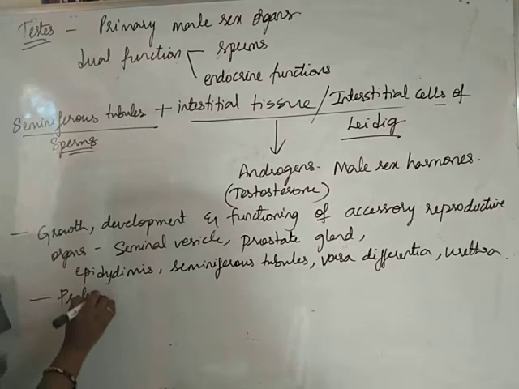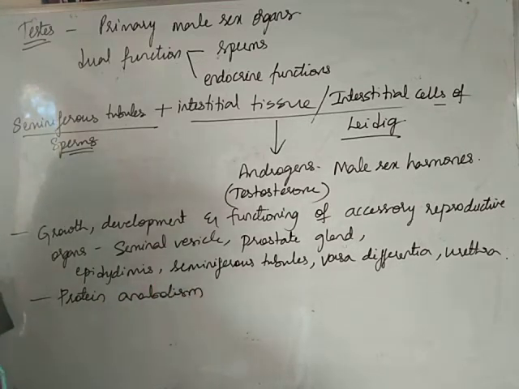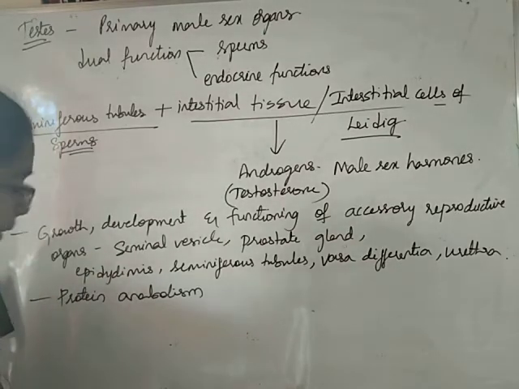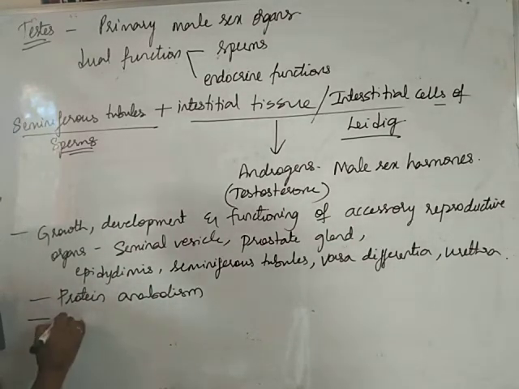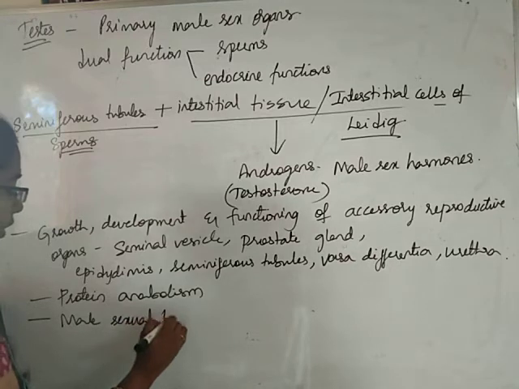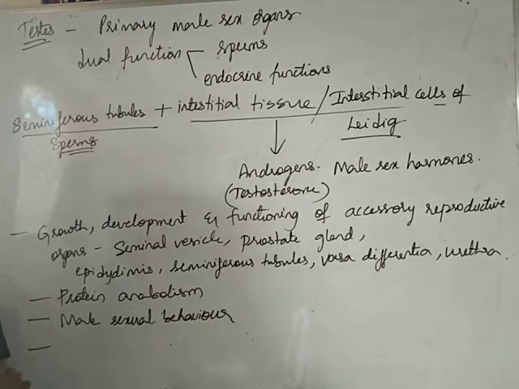It causes protein anabolism in the body. It will stimulate protein anabolism, that means synthesis of proteins in the body. It is responsible for male sexual behavior.